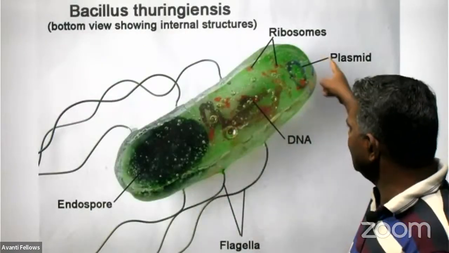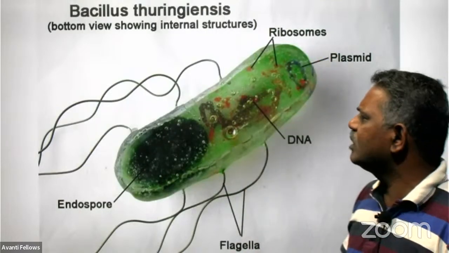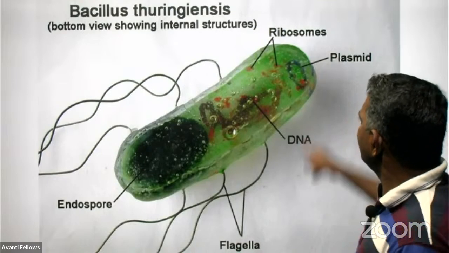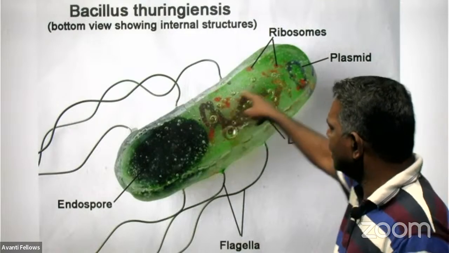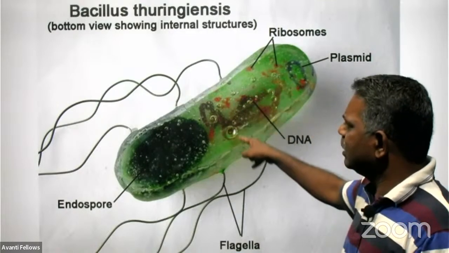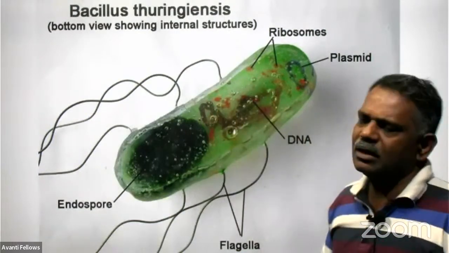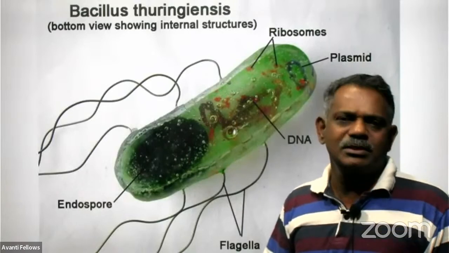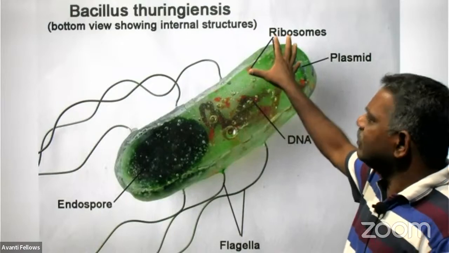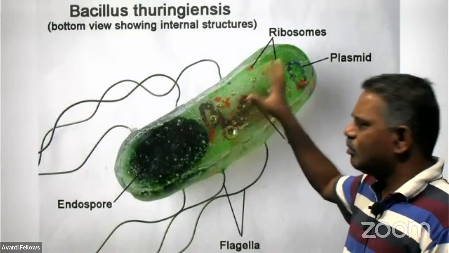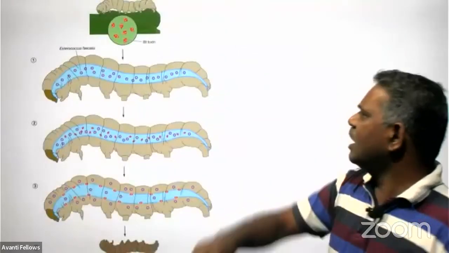See, this is Bacillus thuringiensis, a free-living bacterium available in nature. You can see the plasmid here, the ribosomes, and this is the circular DNA of the bacteria. In this DNA, the gene called the cry gene, or Bt toxic gene, is located. This gene produces the Bt toxin in the form of protoxin. This is what we isolate from the bacteria and fix inside the plant.